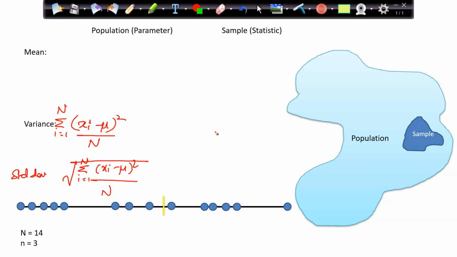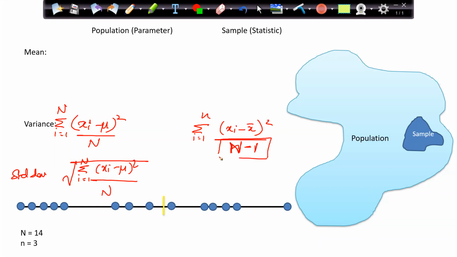But when I come to the sample, then the sample variance comes out to be divided by n minus 1, capital N minus 1. That is my variance.